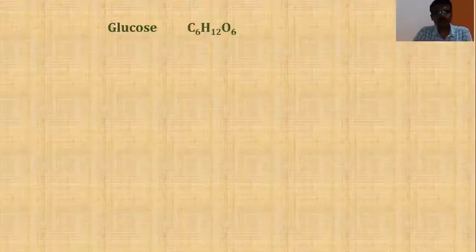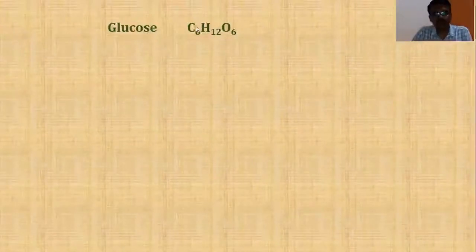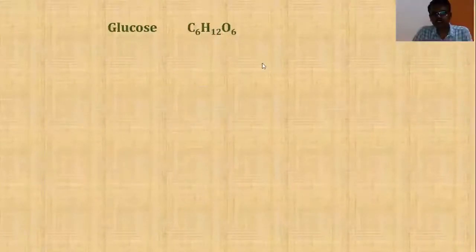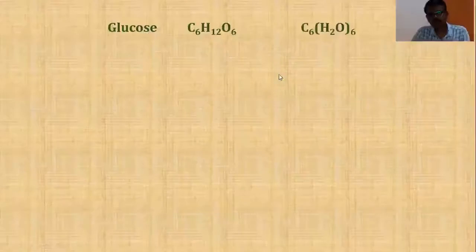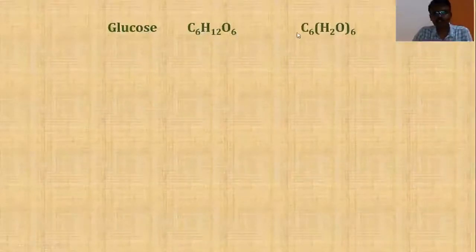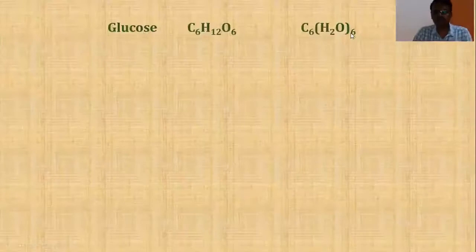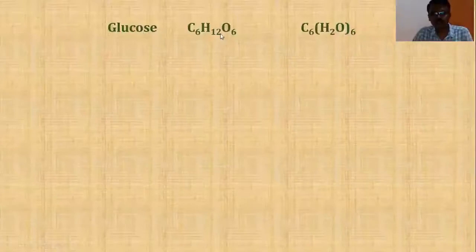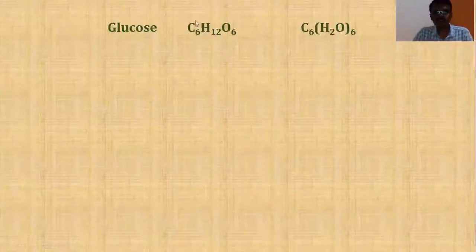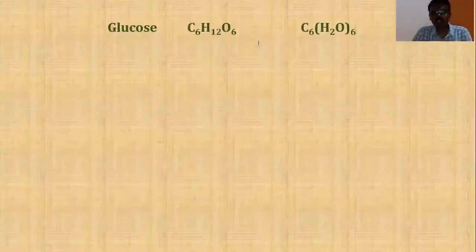The molecular formula for glucose is C6H12O6. Now, I will write the molecular formula of this compound in a slightly different manner. Instead of writing C6H12O6, I will write it as C6(H2O)6. Does it make any difference? No, because carbon atoms remain the same, 6; hydrogen atoms remain the same, 12; oxygen 1 into 6, again 6. You'll get back the formula. So instead of representing the molecular formula like this, I am going to represent it in a slightly different way. And very shortly you'll come to know why I am representing the formula in that manner.